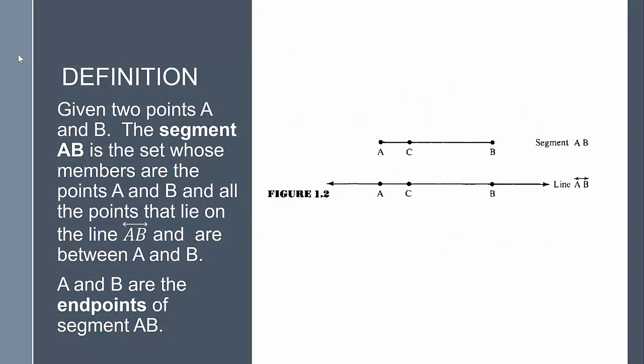Given 2 points A and B, the segment AB is a set whose members are the points A and B, and all the points that lie on the line AB and are between A and B. So we see the picture of the line segment AB. We call A and B the endpoints of segment AB. Now we can go on to Euclid's second postulate.